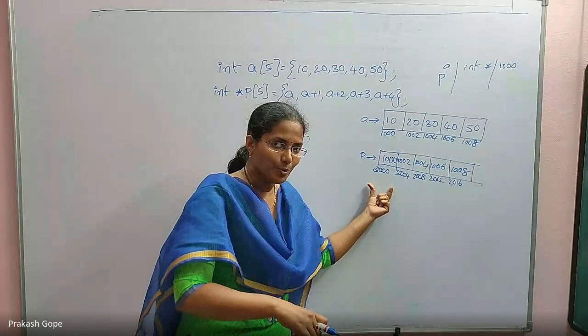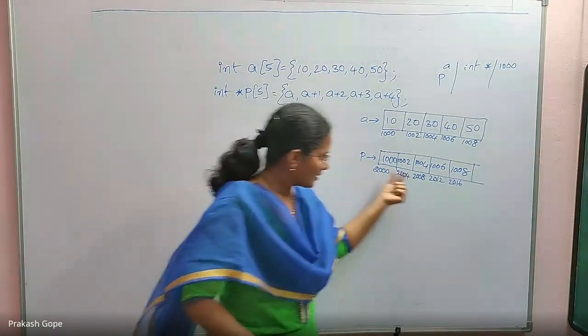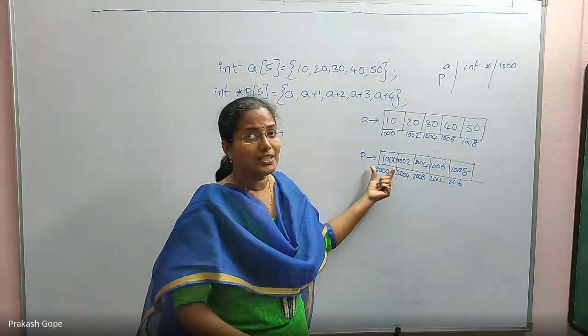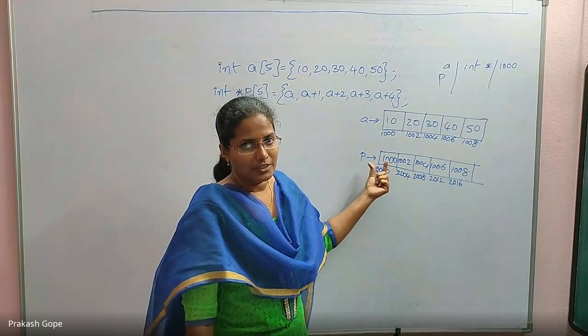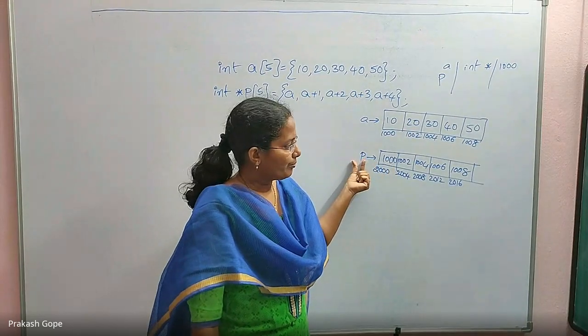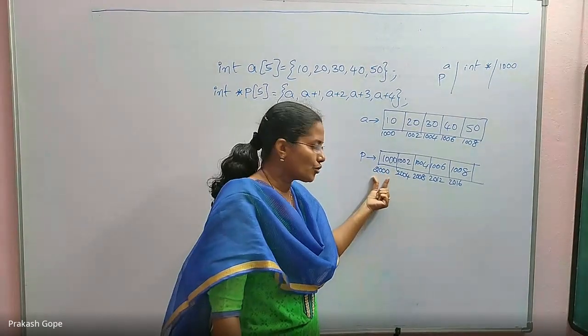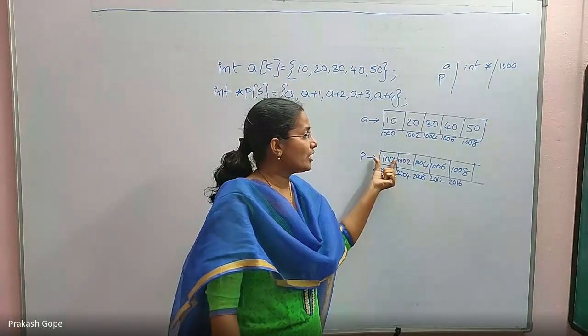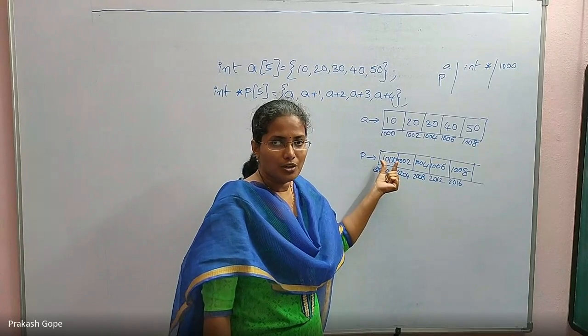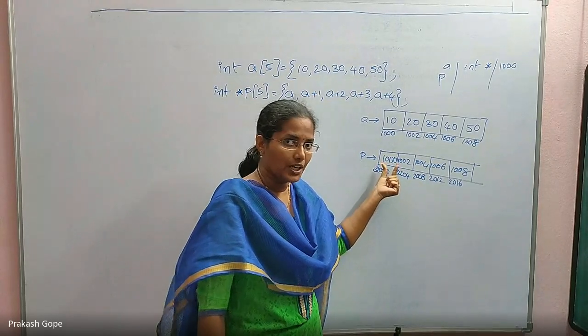For an integer pointer, not for an integer, because in this, each element is an integer pointer. Correct? So the array name indicates the address of the first element of the array. What is the first element's type? Not integer, integer pointer, int *.